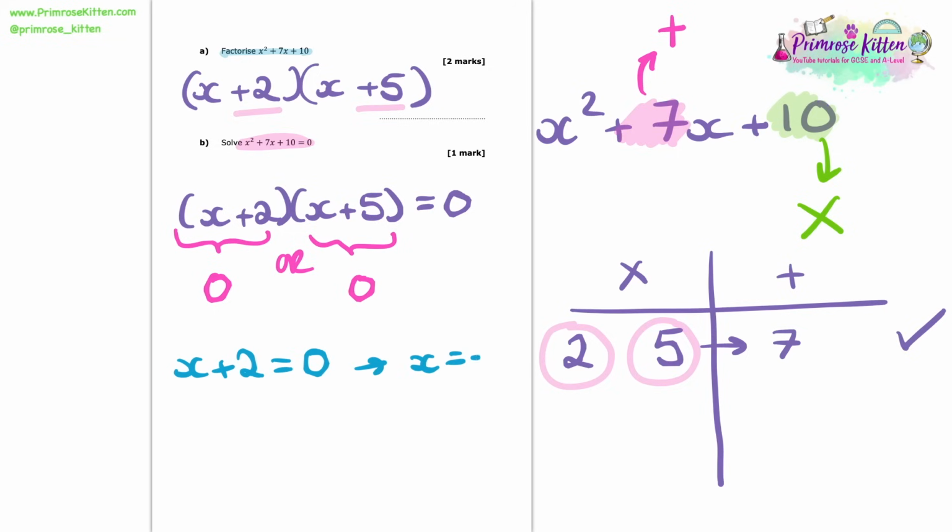We could say x plus 2 equals 0 and then rearrange that to find that x must equal minus 2. Then we can do the same with the other bracket. x plus 5 equals 0, which means that x must equal minus 5. And there we have solved this equation with the solutions x equals minus 2 and x equals minus 5.